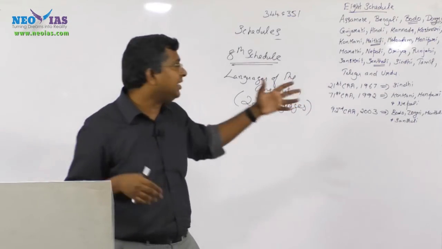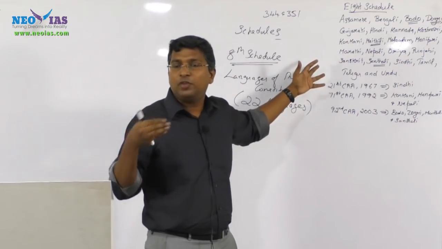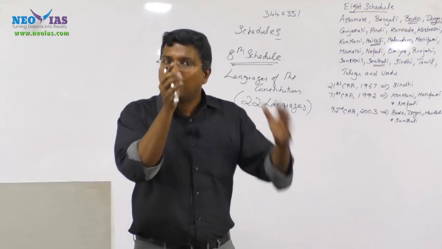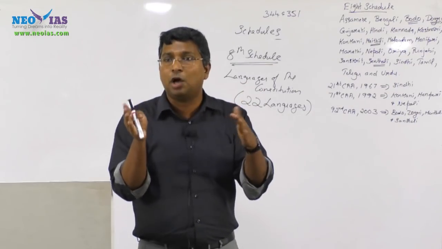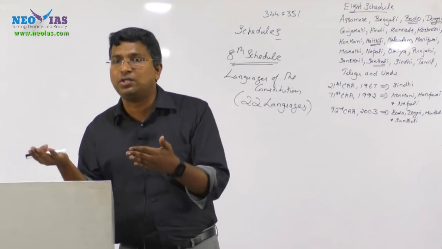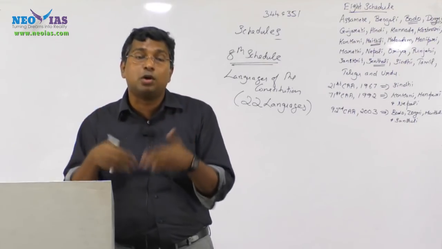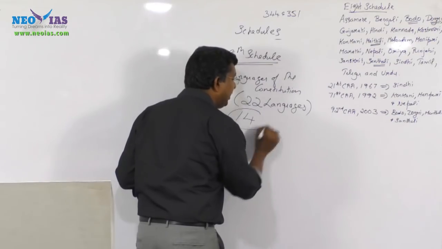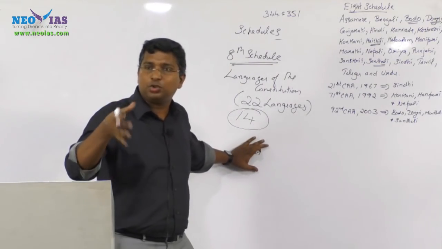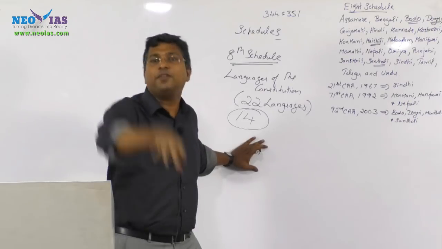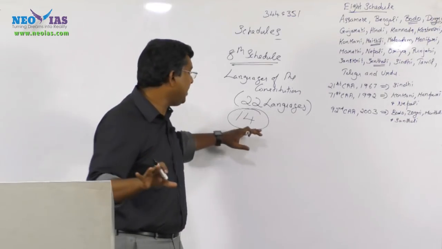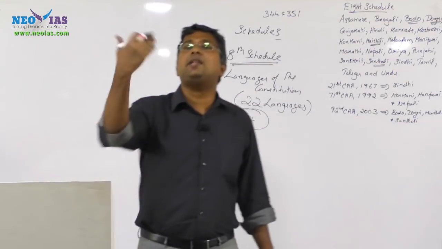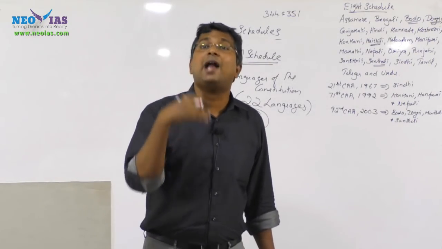How can you answer a question if they ask which languages are mentioned in the 8th schedule of the constitution? Be very clear, under the 8th schedule, the constitution has recognized certain languages. How many? Around 22 languages. How many languages were there when the constitution came into existence? In 1950, there were only 14 languages. It means that 8 more languages were added to the 8th schedule.